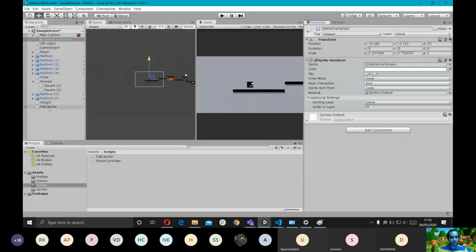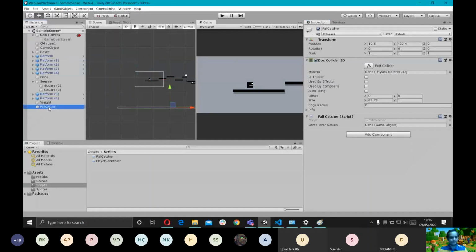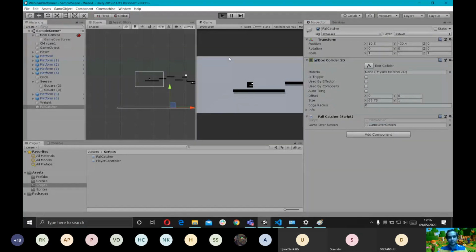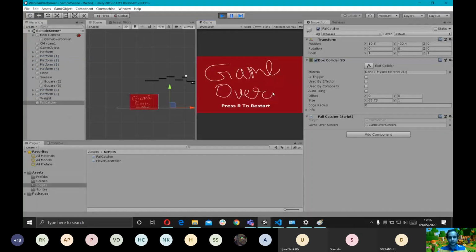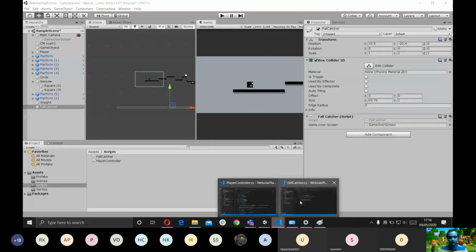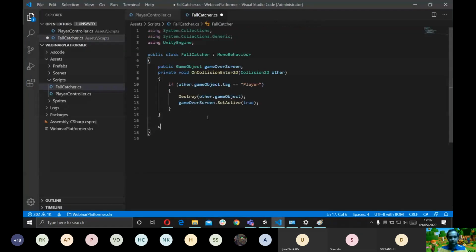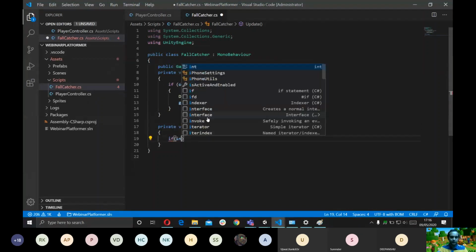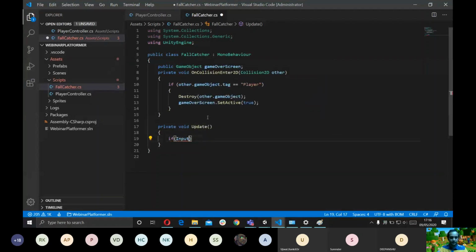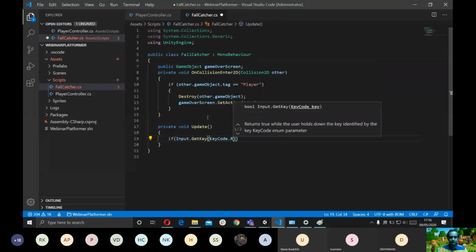So we're going to drag the game over screen game object to here. So now what should happen is if we fall down, we should get the game over screen pop-up. Right. So the final thing, press R to restart. So I'm just going to add it here. I'm going to make an Update. If Input dot GetKey, KeyCode dot R.